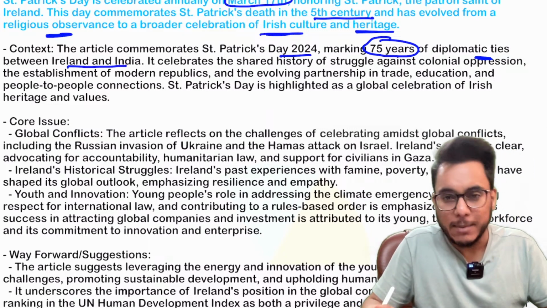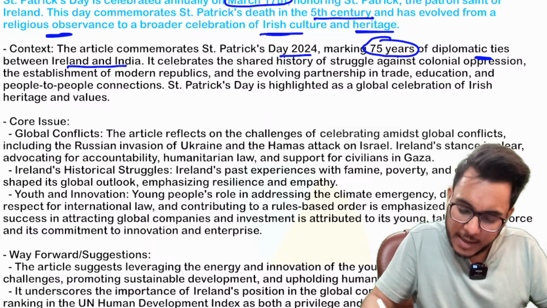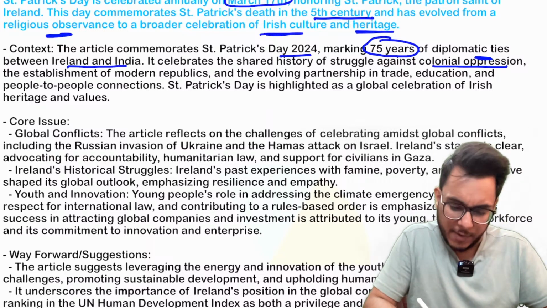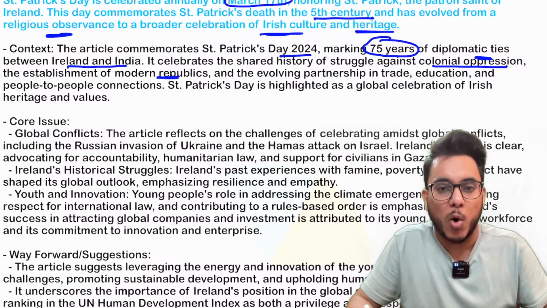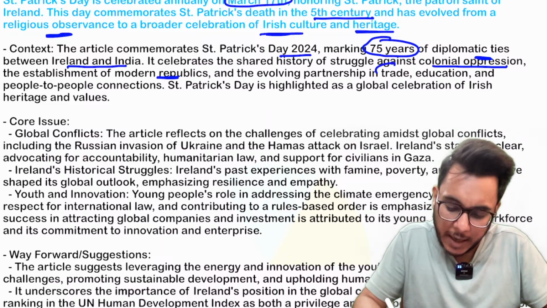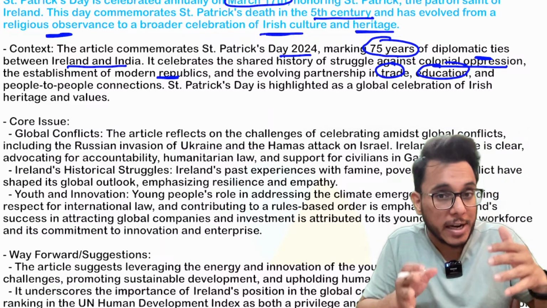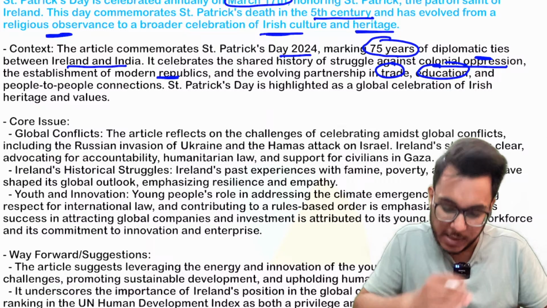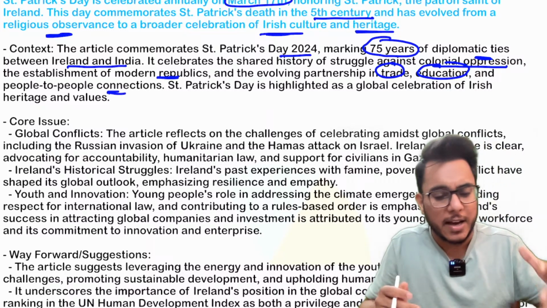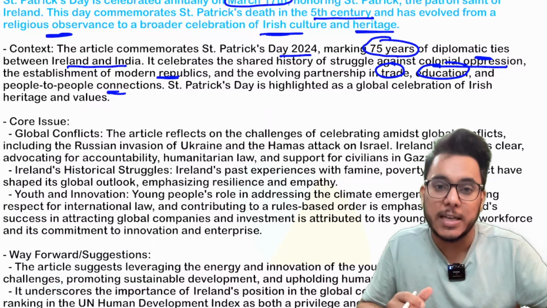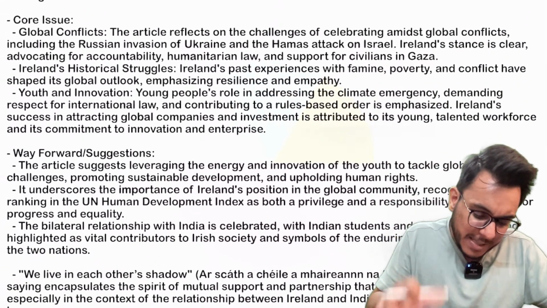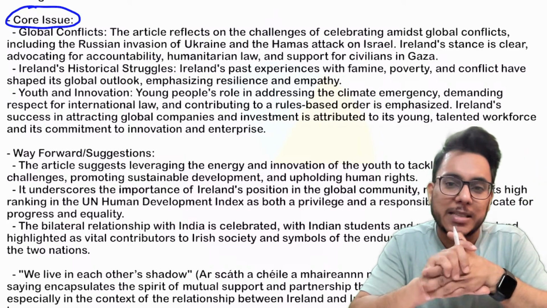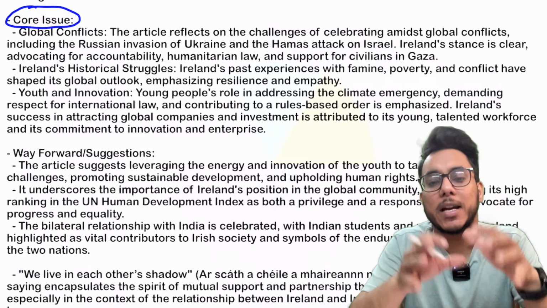Now, it has been said that both India and Ireland have a shared history against colonial oppression, and both have come out as modern republics, and there are deep ties on the trade front and in education. A large number of Indian students are going to Ireland on study visas. Okay, people-to-people connections are there. A huge Indian diaspora also lives in Ireland. Fine. Now, what are the core issues in this particular article? So, the ambassador has highlighted some of the core positions of Ireland on global issues.